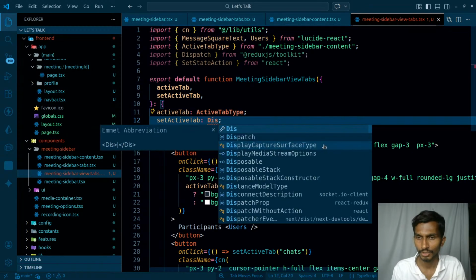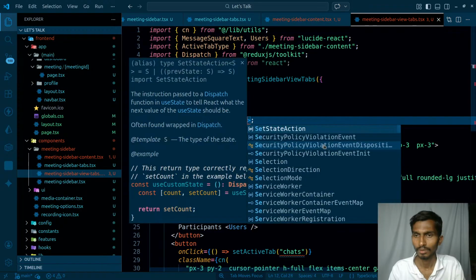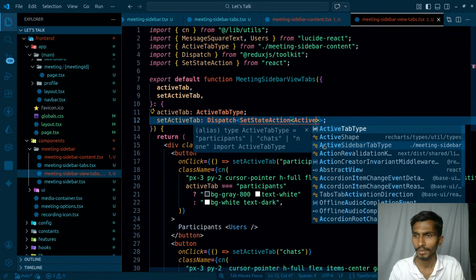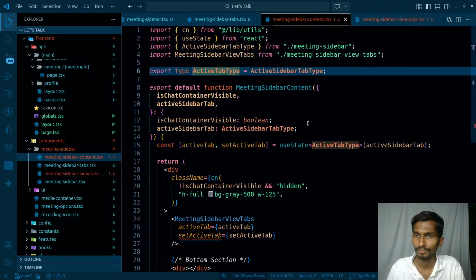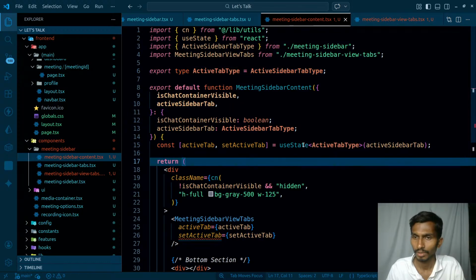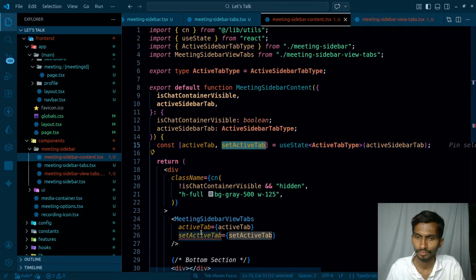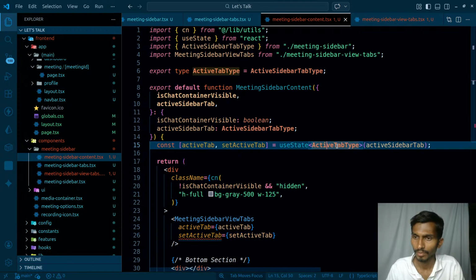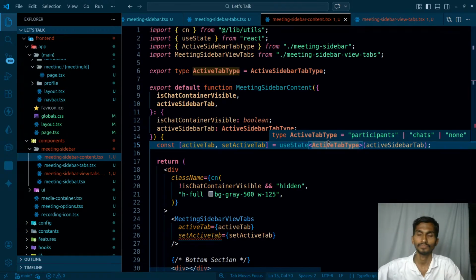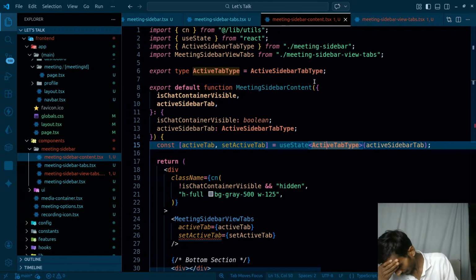But I don't want to give it any dispatch set state action, because this is the action, and the active tab type. Active tab type in the sense this type is present nowhere. Use state set active tab. Set active tab, it has that type already. What am I missing here suddenly?